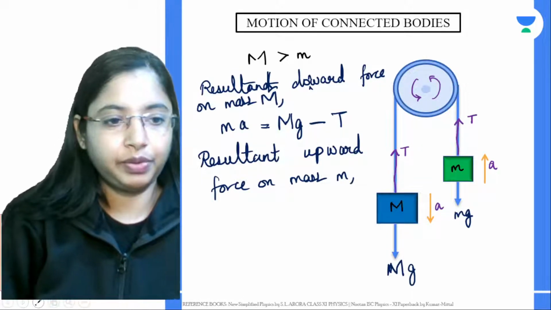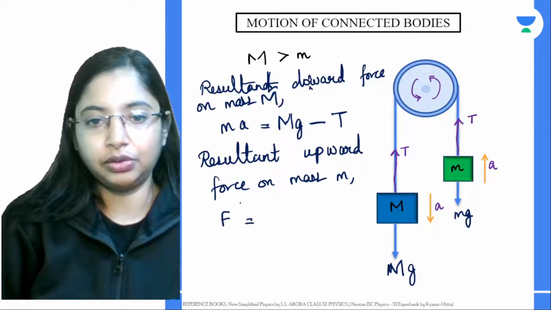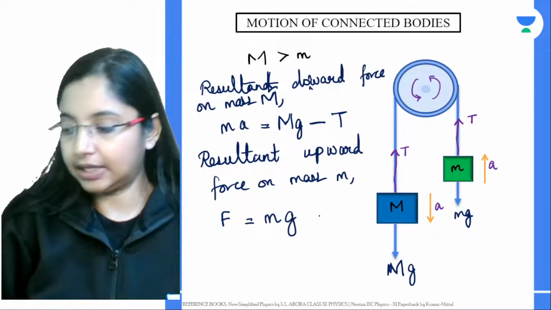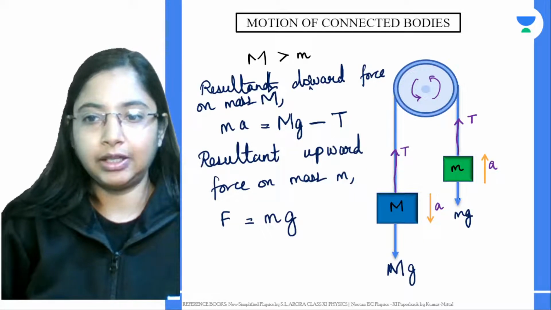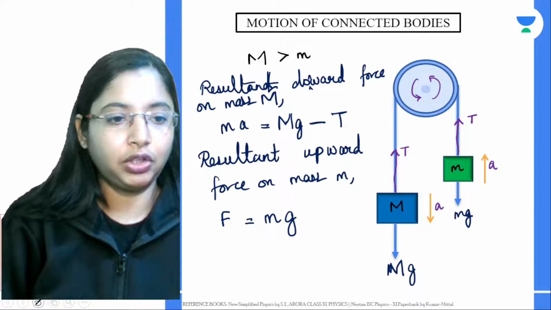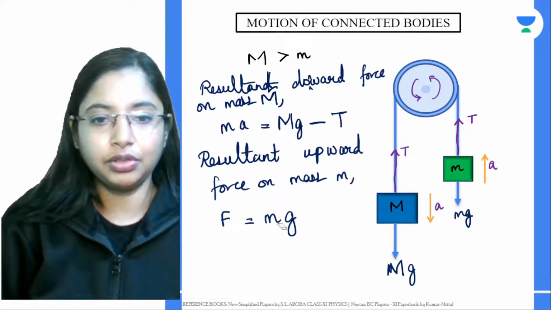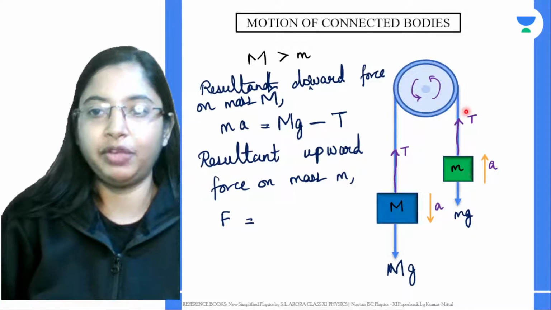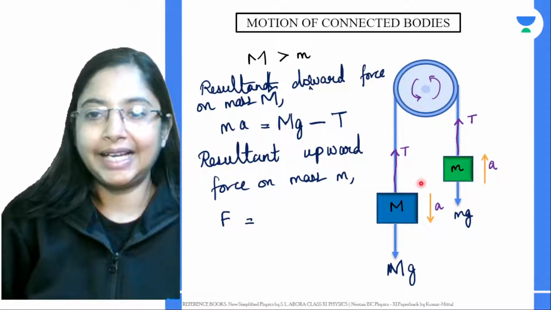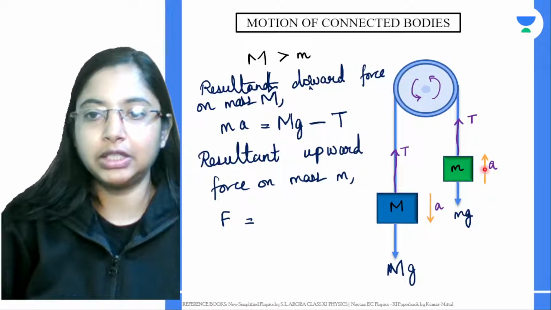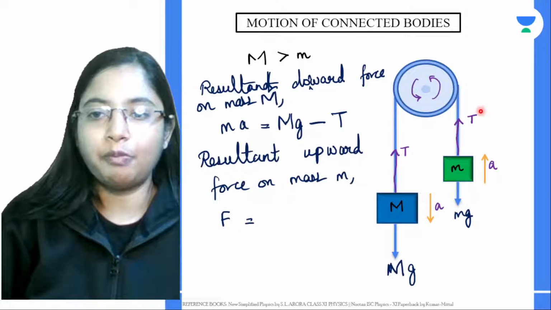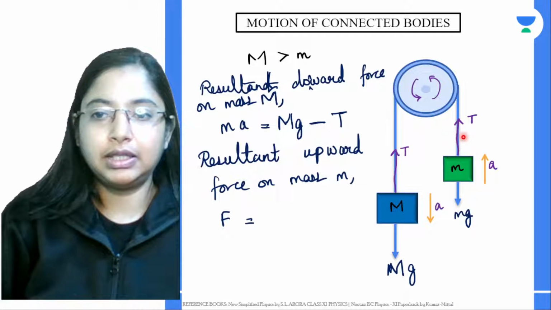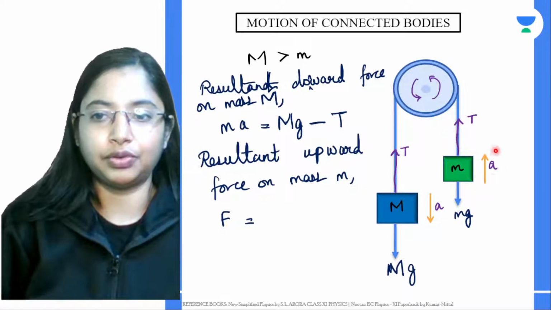Here this mass is moving upward. This resultant force F is equal to this force that is acting downwards, the weight of the object, that is mass into acceleration due to gravity, right? This is acting downwards, but we are talking about the resultant force which is actually upward, because this particular force applied is making the block move upwards. So the upward force we see over here is tension. So this tension force is in the direction of the resultant force.